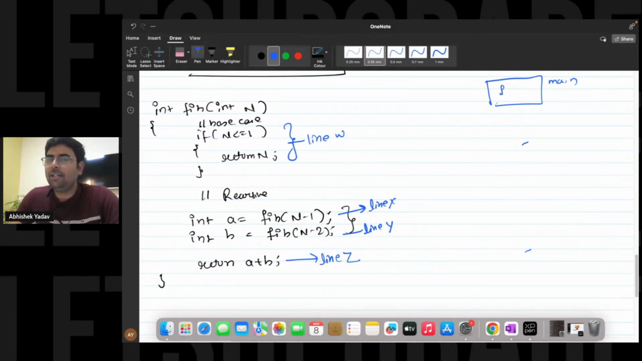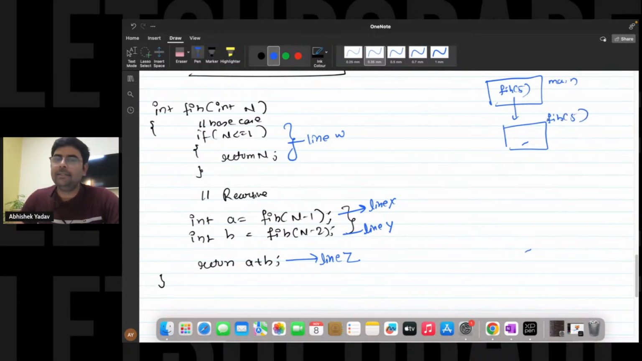Inside the main function, what are we doing, guys? We are calling Fibonacci of 5. Calling a function means what? Creating a new stack frame. So a new stack frame will get created here, that is Fibonacci of 5.